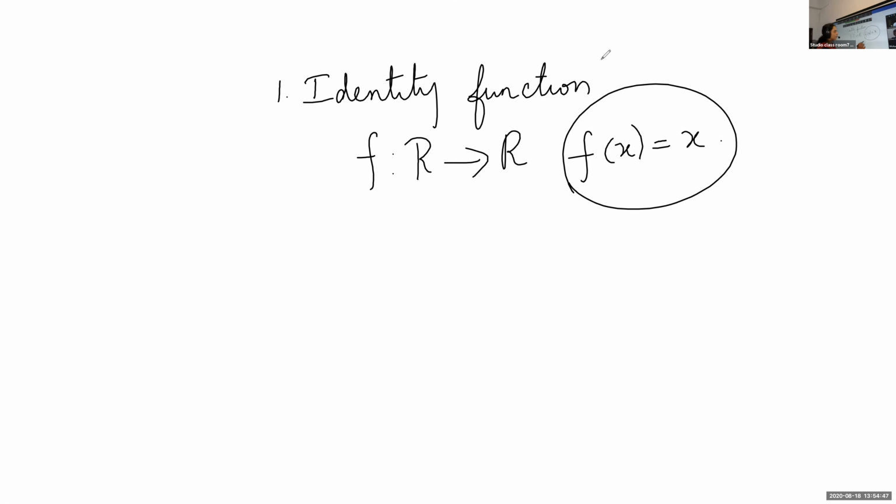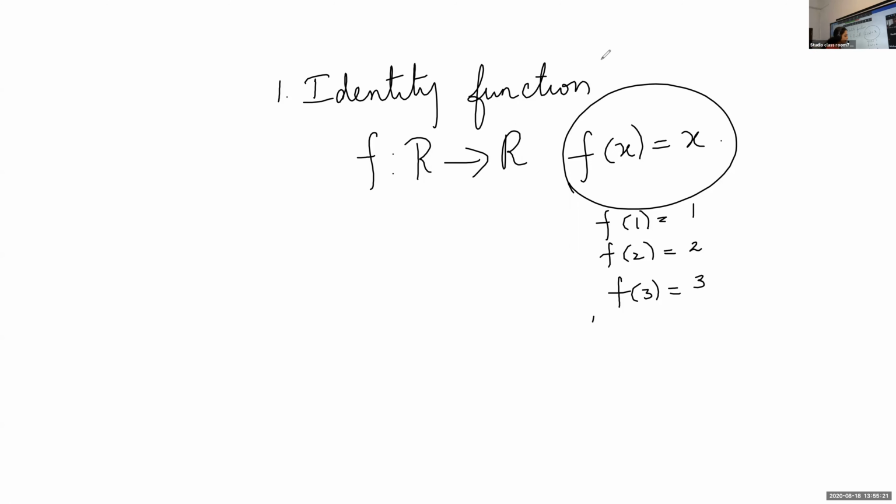Okay, so what will be f of 1? 1. What is f of 2? 2. What will be f of 3? 3. Isn't it? So 1 will be mapped onto 1, 2 will be mapped onto 2. That means each element is mapped onto itself. If you take 1, the image of 1 is 1. If you take 2, image of 2 is 2. So that's what the identity function is, given by f of x is equal to x.